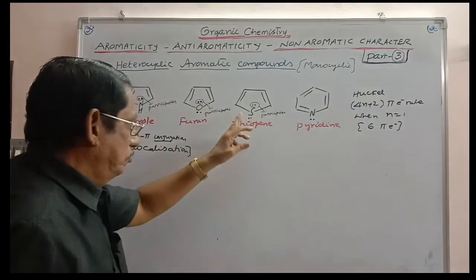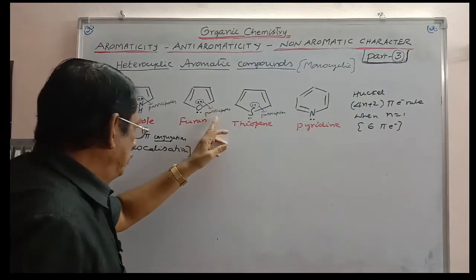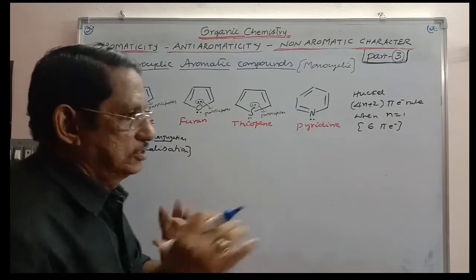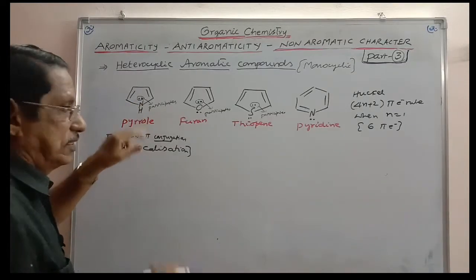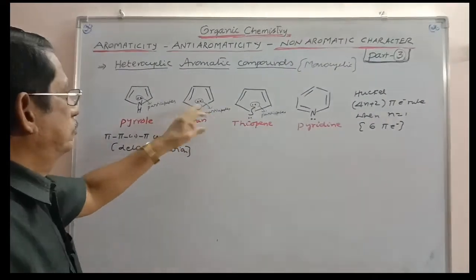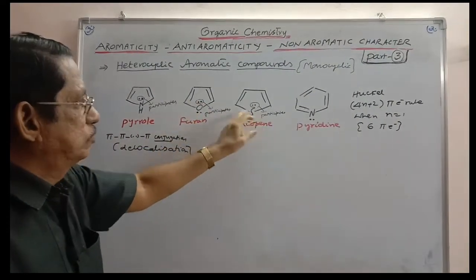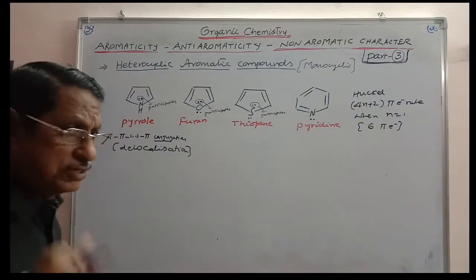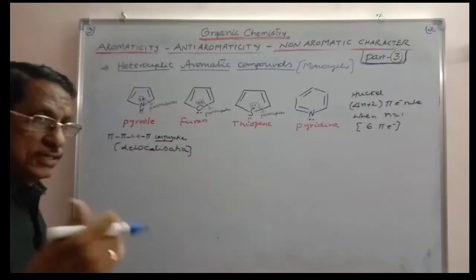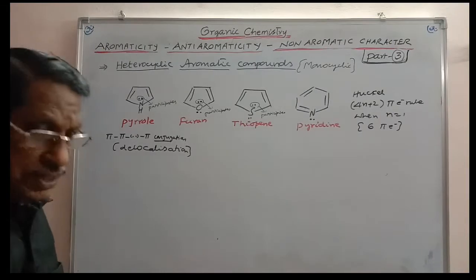So thiophene and furan, and pyrrole, the same case is there. Here, nitrogen is carrying one hydrogen also: 1, 2, 3, there are 3 bonds for nitrogen. For oxygen, 2 bonds and 2 lone pairs. For sulfur, 2 bonds and 2 lone pairs. For nitrogen, 3 bonds and 1 lone pair. That single lone pair in pyrrole also participates in delocalization to give the aromatic character.